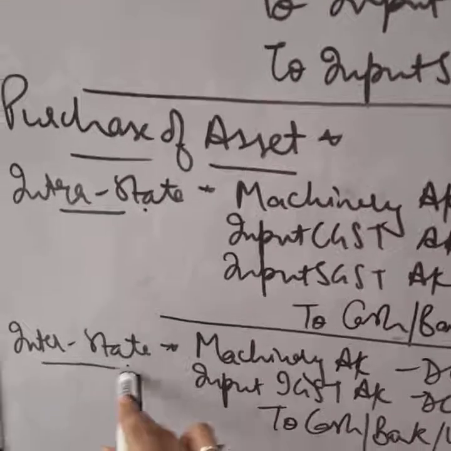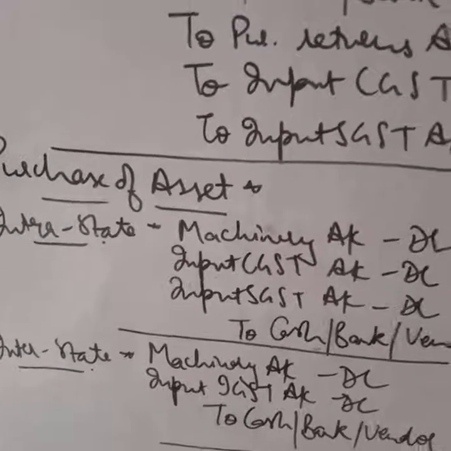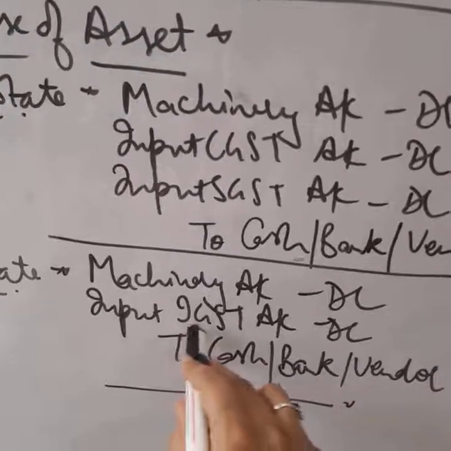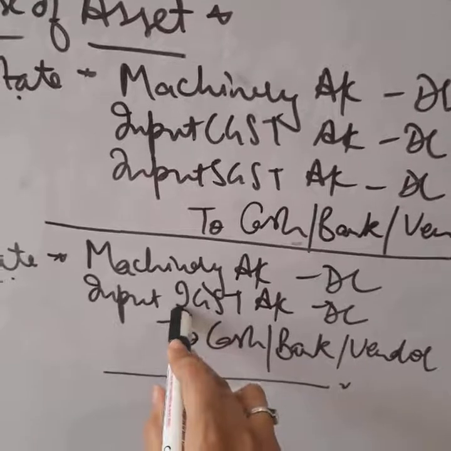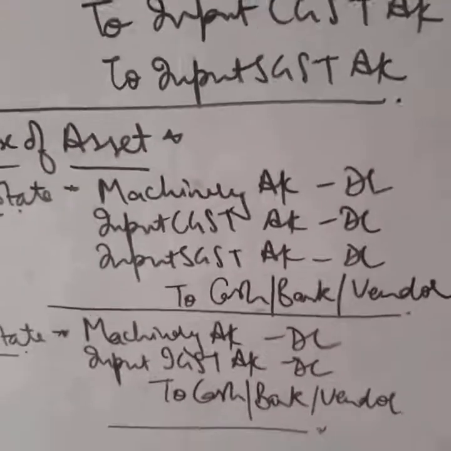Then interstate trade. When we are buying machinery from some other state, machinery will be debited, input IGST. In case of interstate, we will be using IGST. Debit to cash or bank or vendor.